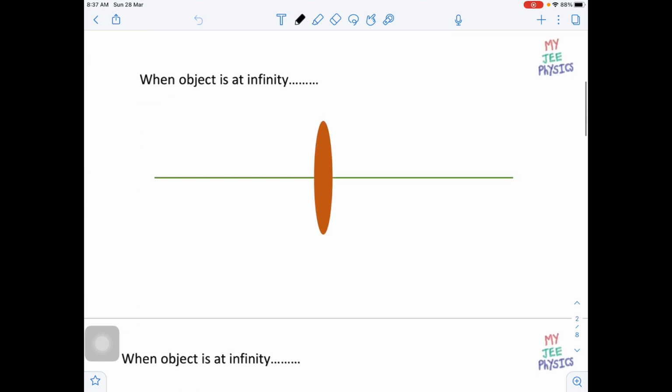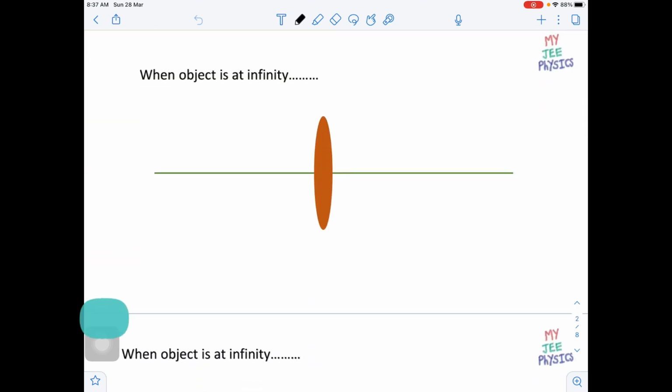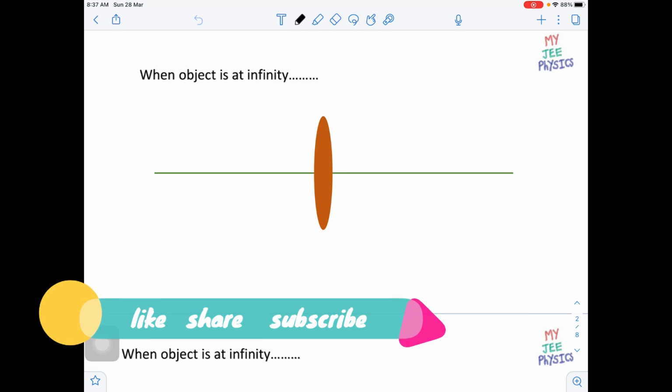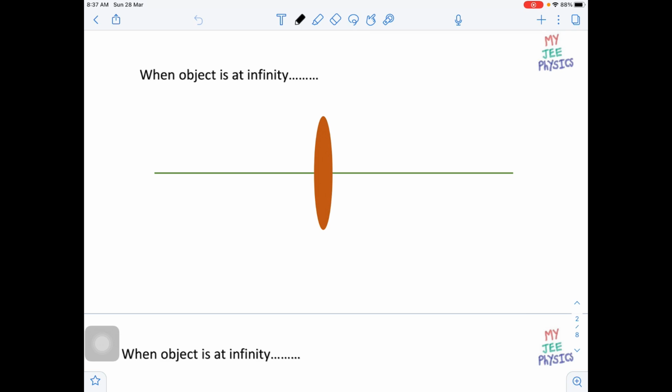The idea is, here you can see I'm taking one convex lens. When the object is at infinity, a very usual question is where the image is formed, and most people will answer at focus. So that is actually the task to discuss. Now you will find a different view on this statement. The statement is, when the object is at infinity, the image will be formed at focus.